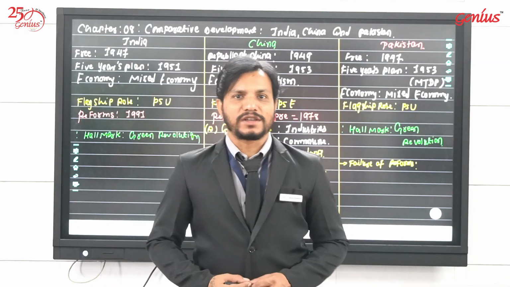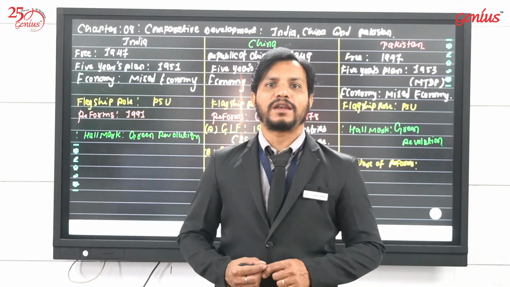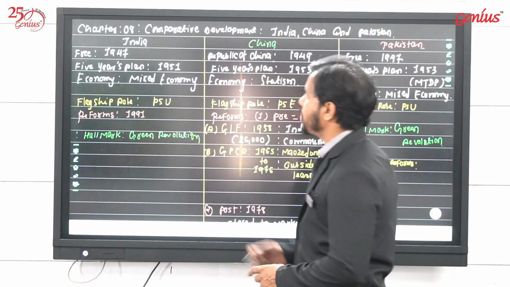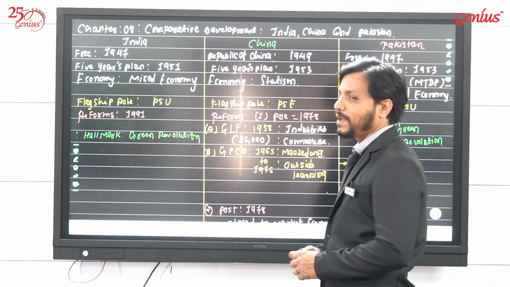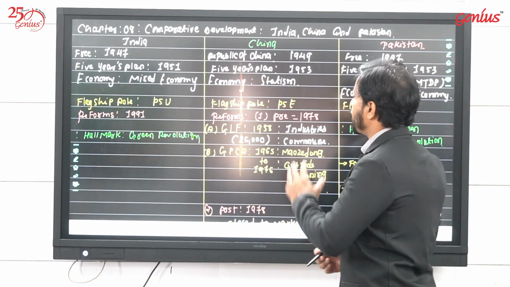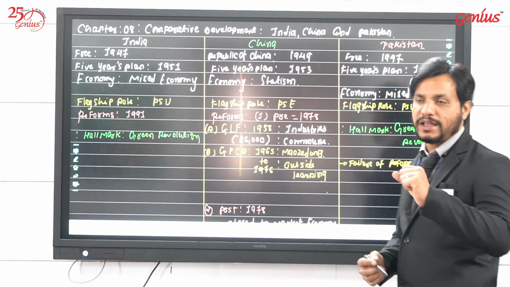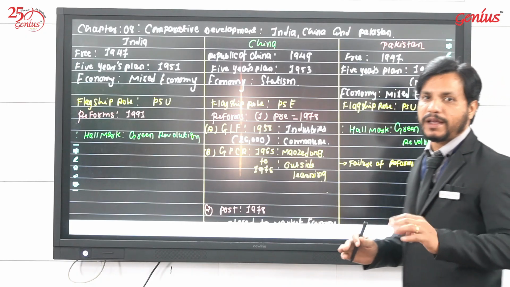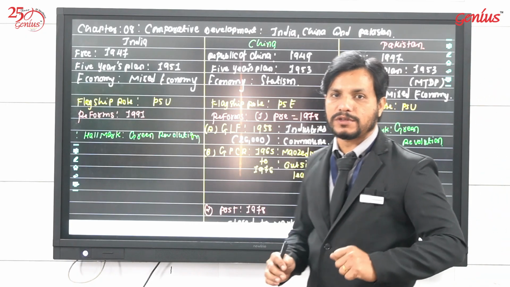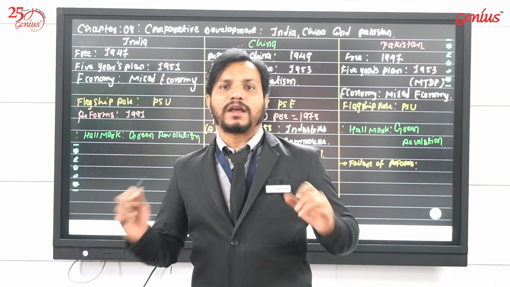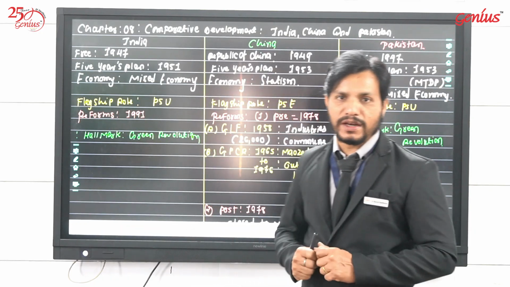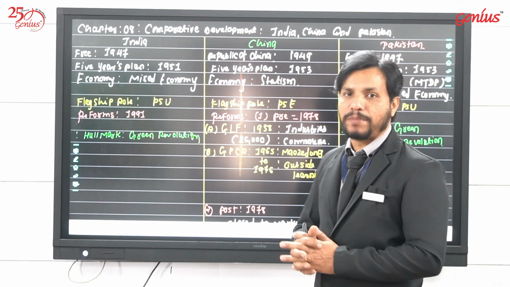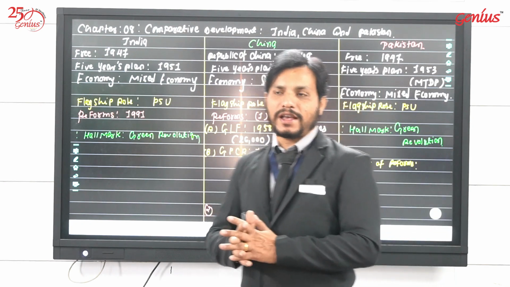Hello, my dear students. Today we are here with the last chapter of the ID, and that is very important. Chapter number 8, comparative development, study of our neighboring countries, means India's two neighboring countries, including India, China, and Pakistan. So in this chapter we are going to study the overall development comparisons of India, China, and Pakistan, and we will try to understand this comparison as easily as possible.